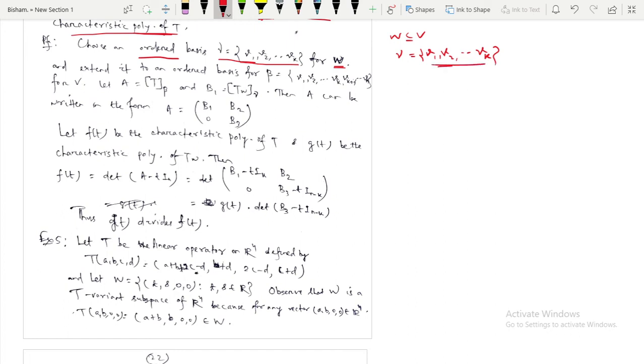This is the ordered basis for W. Since W is a subspace of V, we can extend the ordered basis to a basis for V.